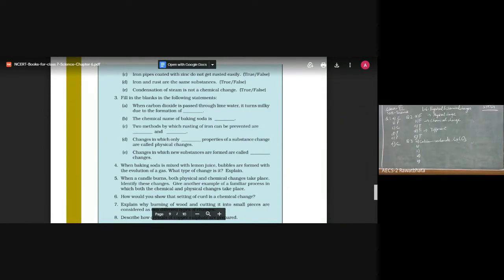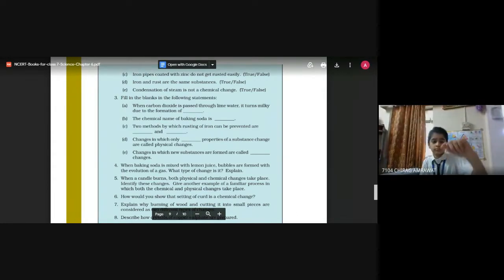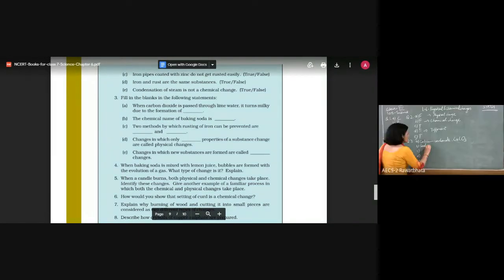Second, the chemical name of baking soda is sodium hydrogen carbonate. It is sodium bicarbonate also, but better we write down sodium hydrogen carbonate, and the formula is Na for sodium, H for hydrogen, and CO3 for carbonate.